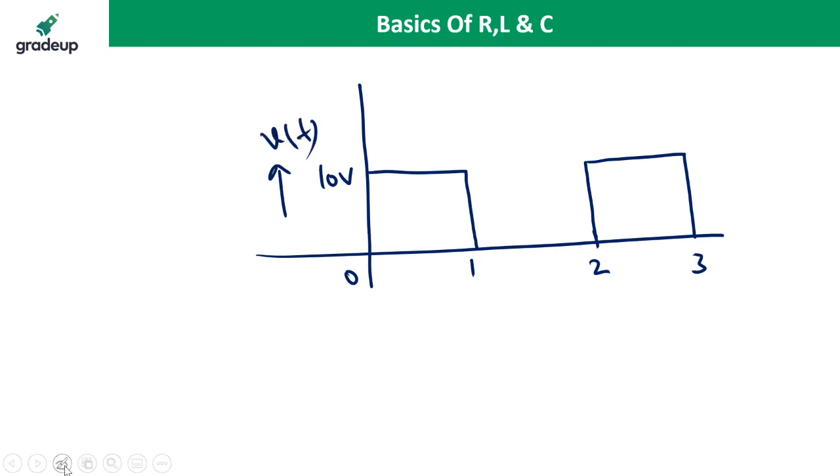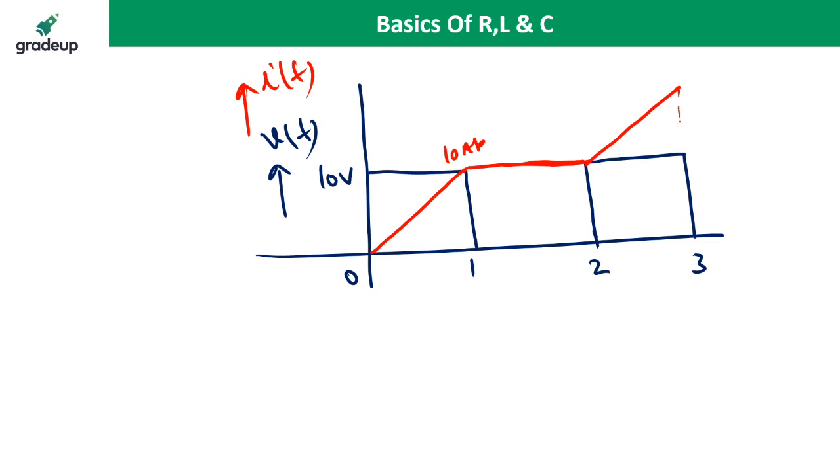If I draw the current waveform, what is the inductor current? From 0 to 1 the current will increase up to 10 ampere. From 1 to 2 the current will not increase, because we are not applying the voltage, so the current remains the same. From 2 to 3 the current again increases from 10 to 20 ampere.